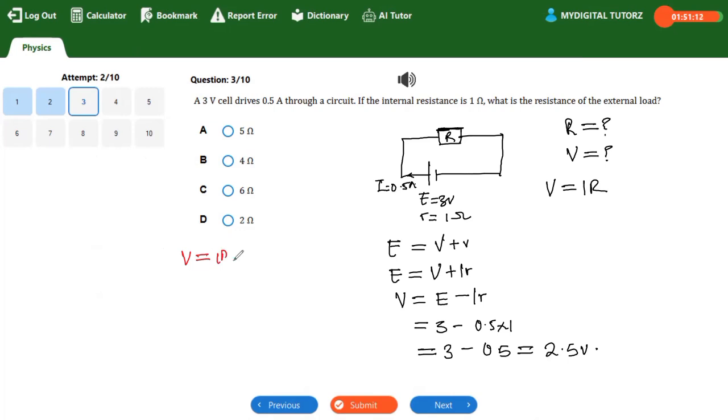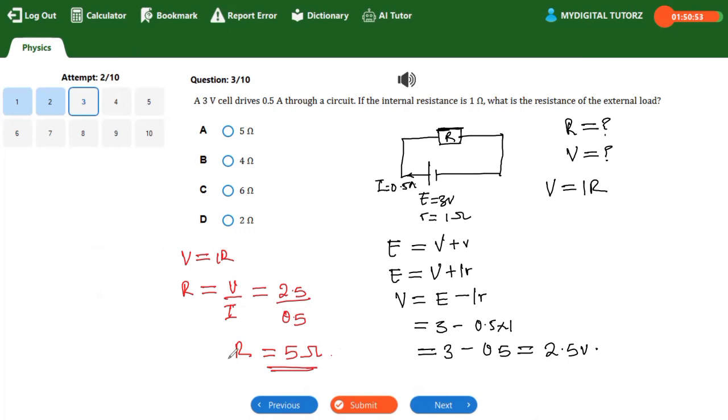So having gotten my terminal voltage to be 2.5 volts, then I can now apply my V equal to IR, such that R will be equal to V all over I. So when you do that, you're going to have your V, which is 2.5, all over I, which is 0.5. Press your calculator, you should have 5 ohms. I hope this is understood.